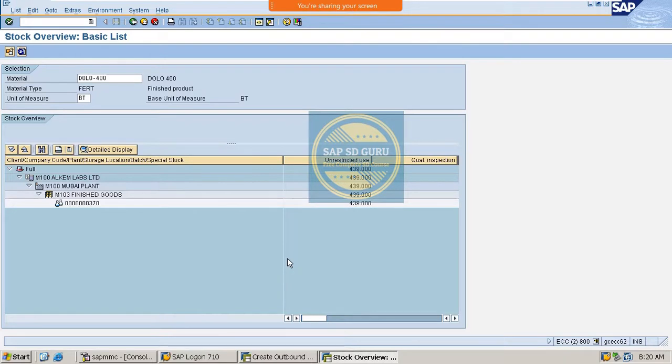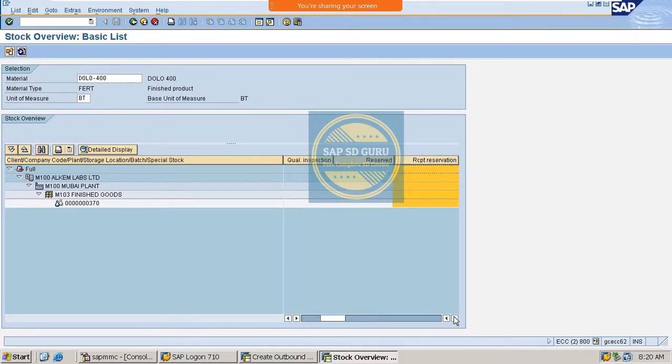Unrestricted stock means this is the genuine stock which we are using now. Now here we can see quality inspection. Unrestricted stock means you are supplying stock to the customer from this stock only. And here the reserved stock, here the recipient.